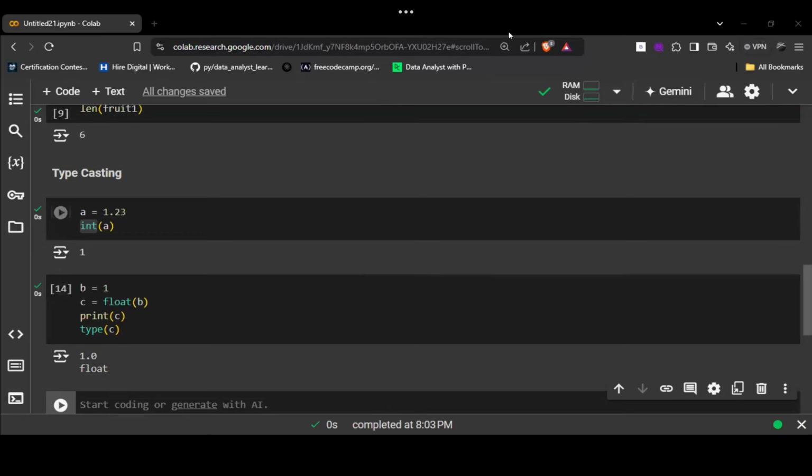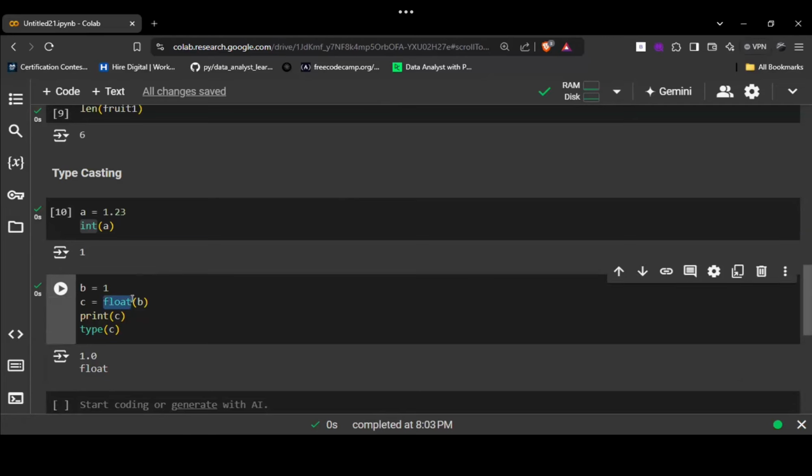Sir, B was an integer, so how did it become float? It is converted into float because we are typecasting it. We are converting B, which was an integer value, into float type, and that float value we are storing in C, then printing C, and then checking the type of C. So the type of C would be float. Understood now? If you have doubt, you can still ask. Go ahead if anyone is having any doubt.